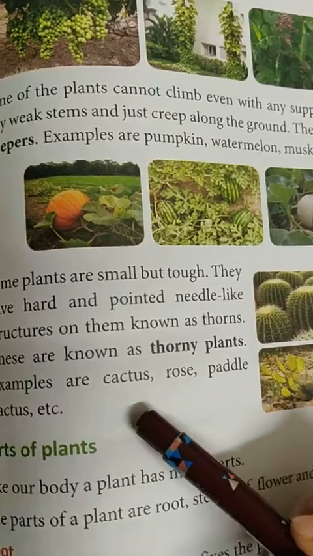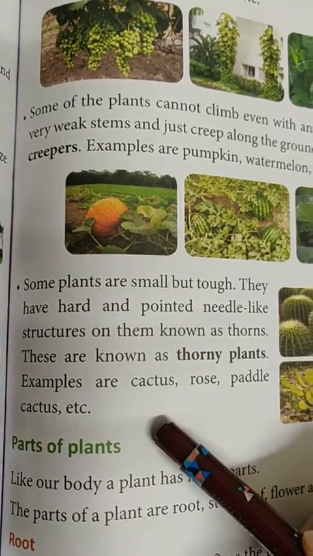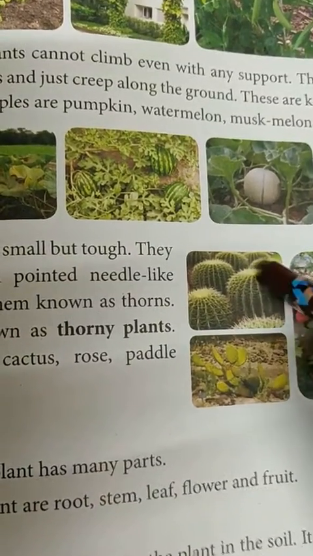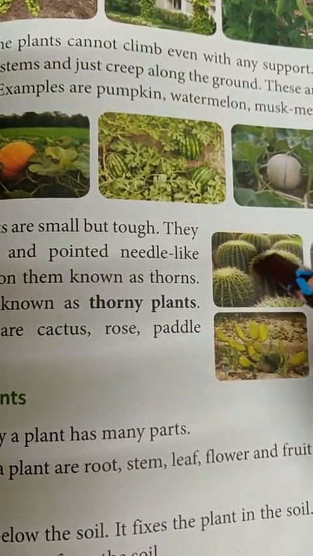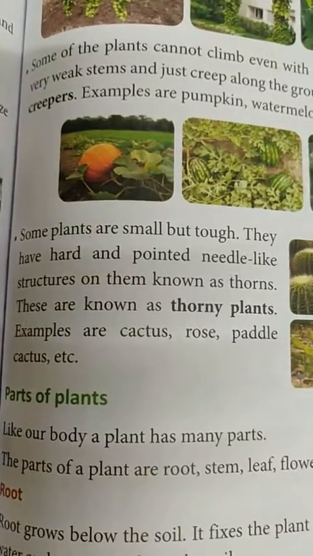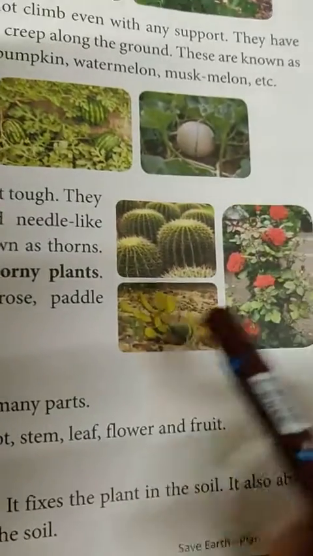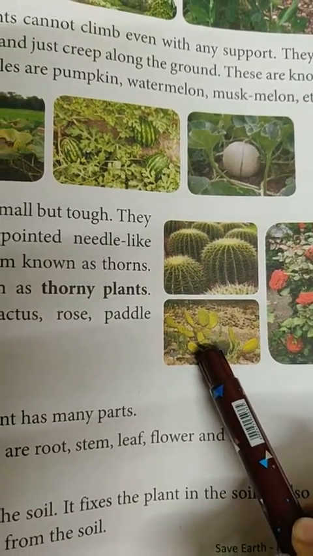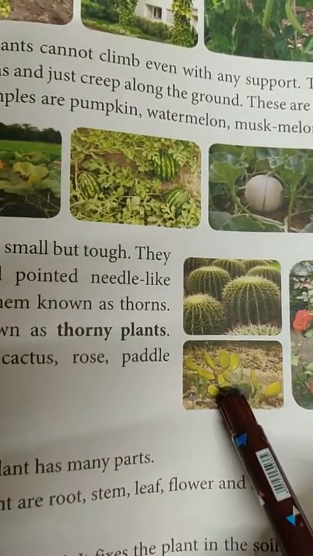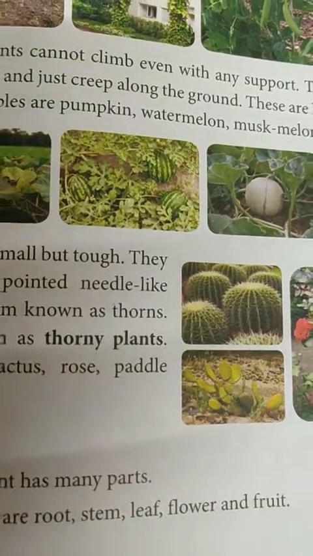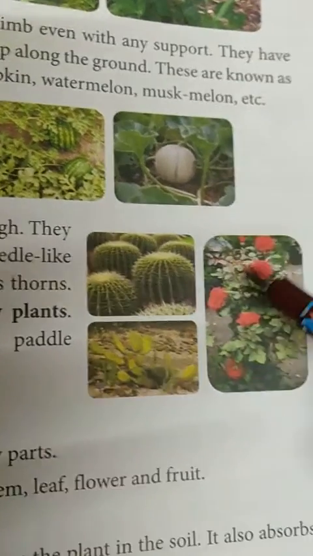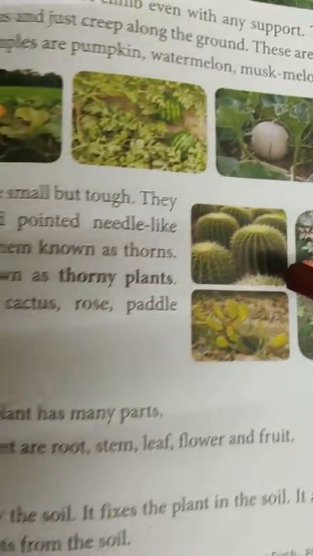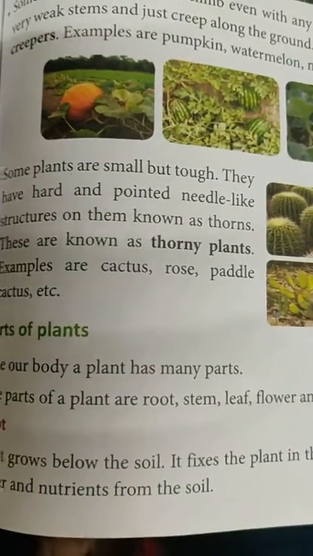And then come thorny plants, which are very dangerous. And they have thorns, कांटे जिनको हम बोलते हैं. They are like needle-like structures known as thorns, and these plants have thorns to protect themselves from grazing animals like cows and goats. And the examples are cactus and petal cactus and rose also.